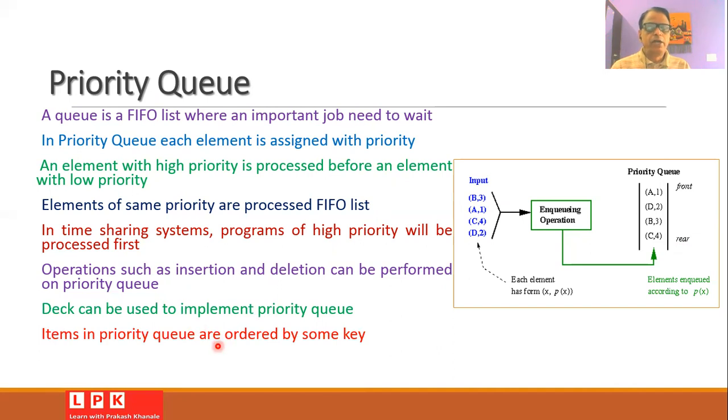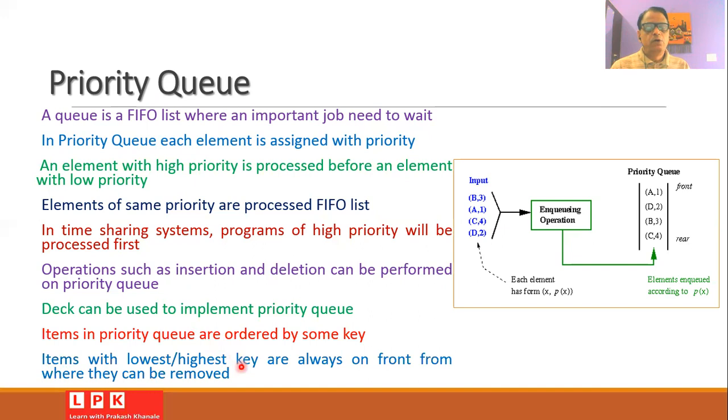So items in the priority queue are ordered by some key, and that key is called the priority index. So items with the lowest priority or the items with the highest priority will be kept on the front, either at the front end or at the rear end, so that we can easily access them. That is, whenever we want to process them, then we can make easy access to these elements.